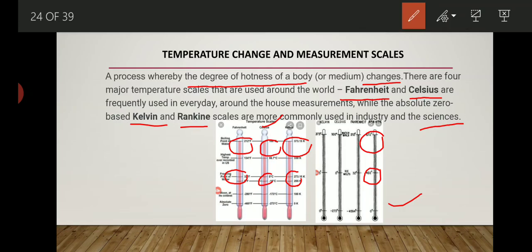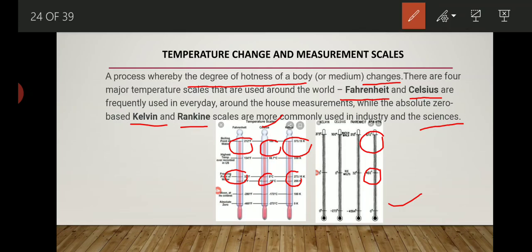Now it is very clear that all the scales by which we measure temperature are totally different from each other, so their values are totally different. 0 degree centigrade is equal to 32 Fahrenheit, and that is equal to 273.15 Kelvin, and 273.15 Kelvin is equal to 492 on the Rankine scale, the temperature at which water is converted into ice.